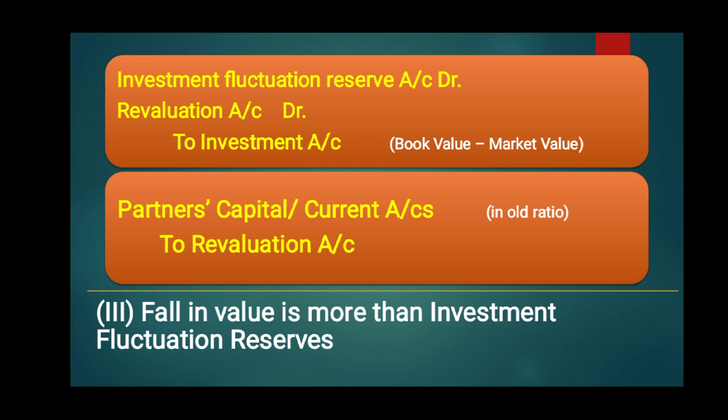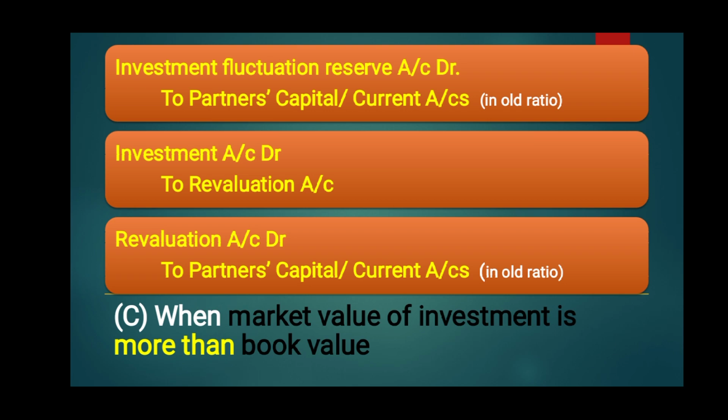It means the fall in value, which is the difference between book value and market value. And the next entry which will be passed: this loss on the revaluation account should be transferred to partners' capital accounts. So here the partners' capital accounts should be debited in old ratio, to revaluation account. Revaluation account depicts the loss.